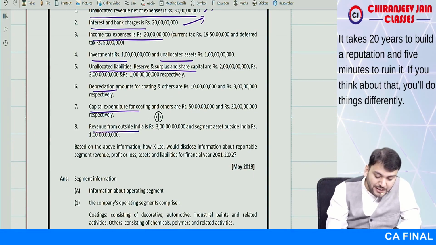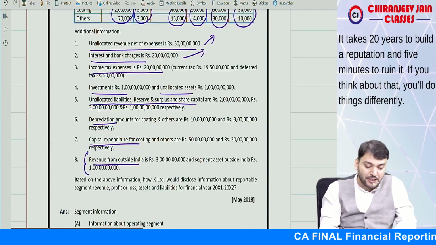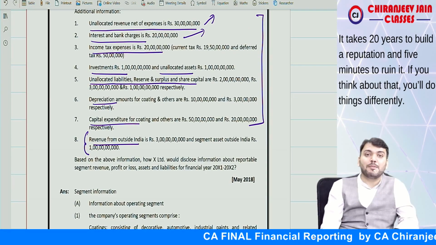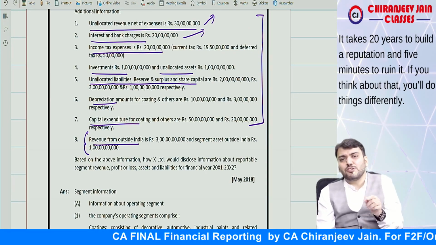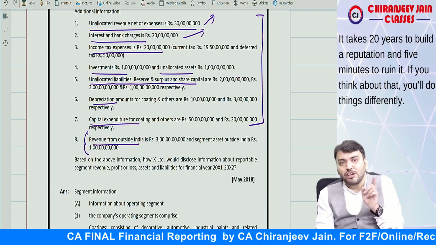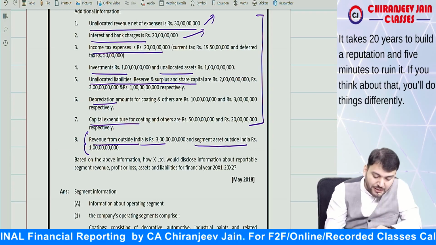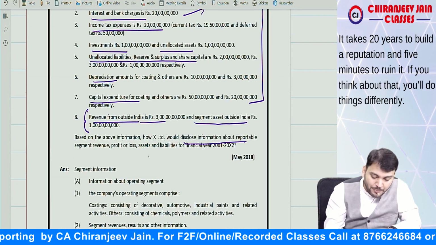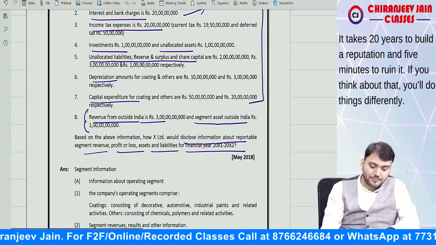Revenue from outside India, so this is based on location. Outside India means based on location. So all this information is based on product. The last point, number 8, is based on location. So can I say primary will be based on product, secondary will be based on location, so revenue from outside India and segment asset outside India. Based on the above, how will X Limited disclose information about reportable segment profit or loss, assets and liability for the financial year?